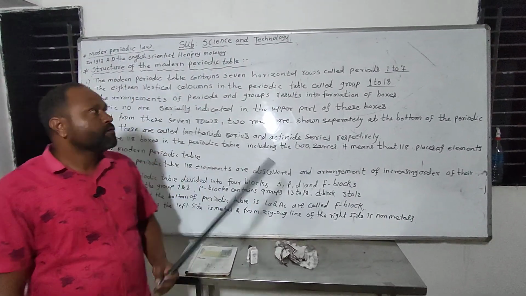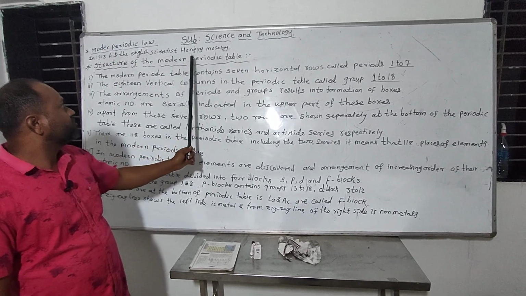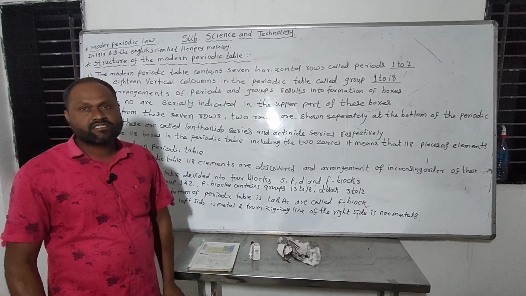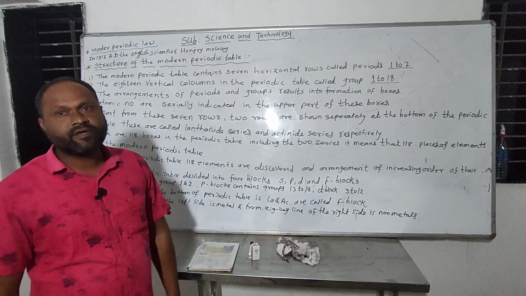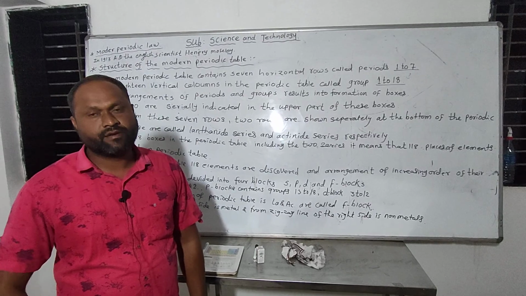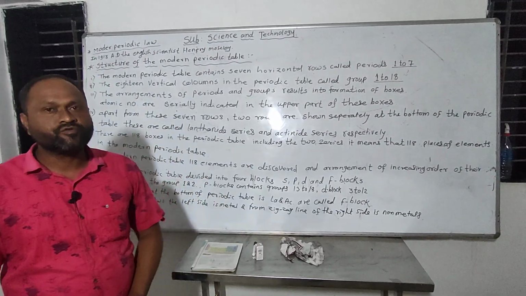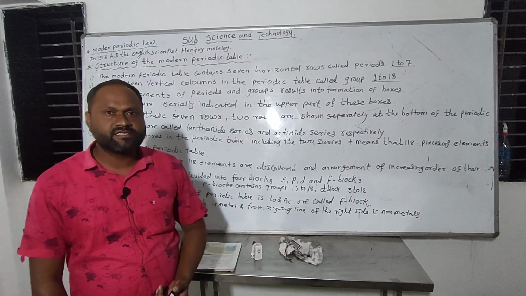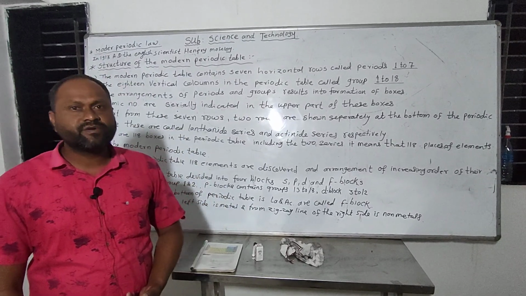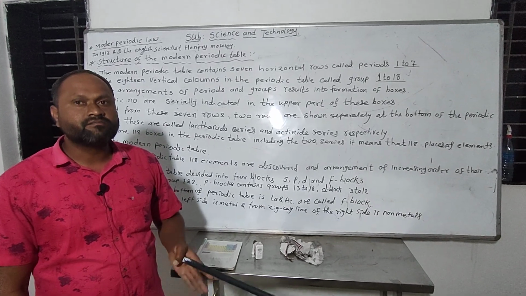Let us discuss the topic: modern periodic law and structure of the modern periodic table. In the last lecture we discussed the merits and demerits of the Mendeleev periodic table. The scientist Mendeleev had 63 elements discovered, and he arranged those 63 elements in increasing order of their atomic masses.